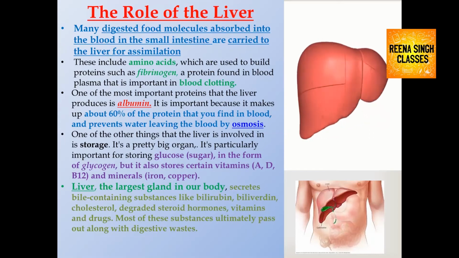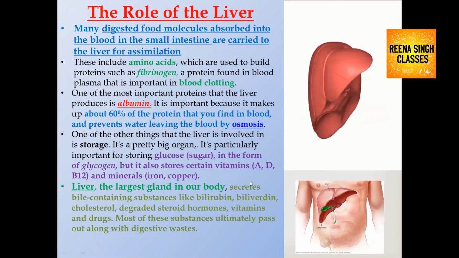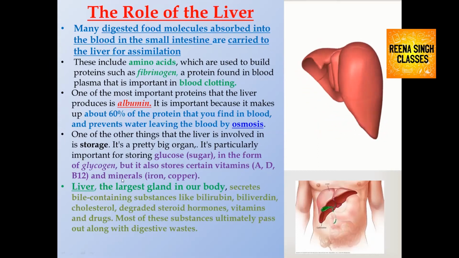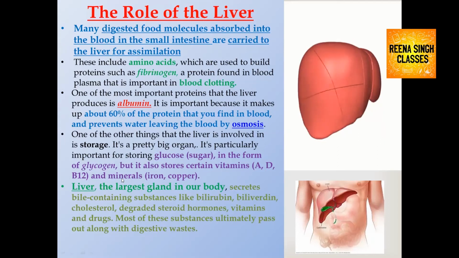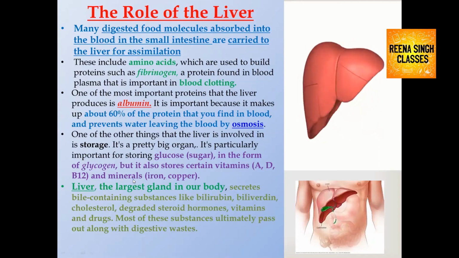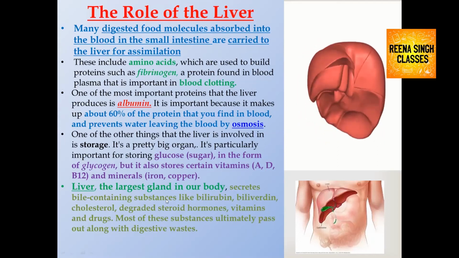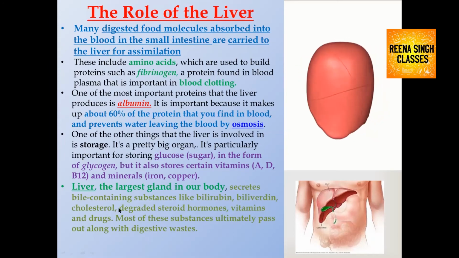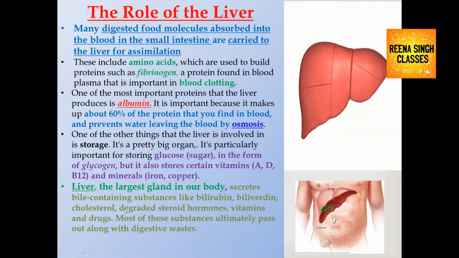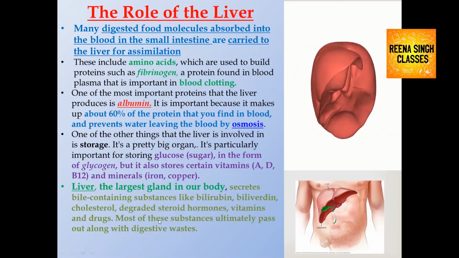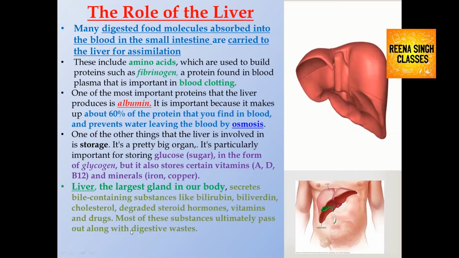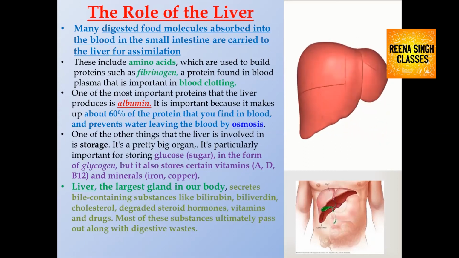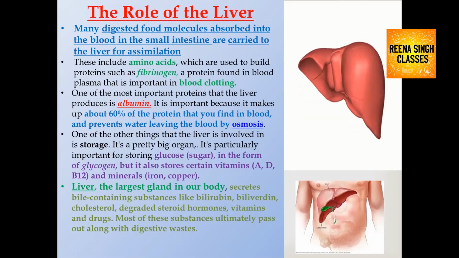It also stores certain vitamins: vitamin A, vitamin D, vitamin B12, and minerals like iron and copper. The liver also secretes bile containing substances like bilirubin, biliverdin, cholesterol, degraded steroid hormones, vitamins, and drugs. Most of these substances ultimately pass out along with the digestive waste, so they are excreted along with feces.